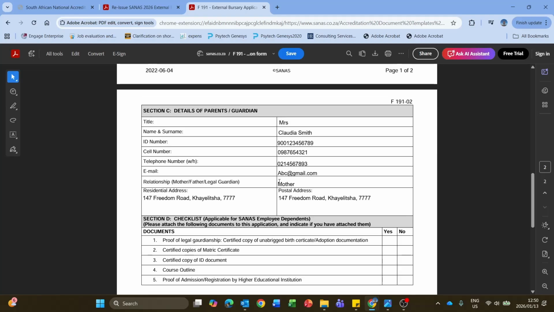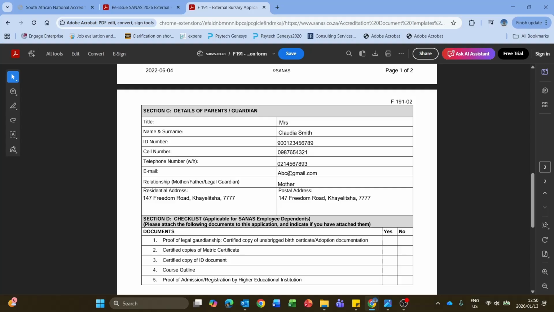And to the last page, section C would be details of parents or guardian. Here I've basically made another example. Mrs. Claudia Smith, which is my mom, her ID number, her phone number, and if she's working, I'm putting her telephone number on here. Then I'm also putting maybe the same email address as what I have.